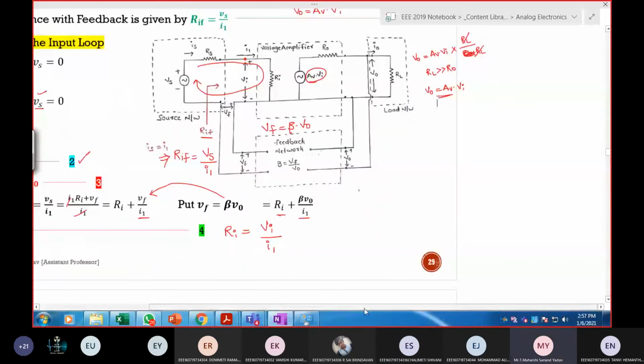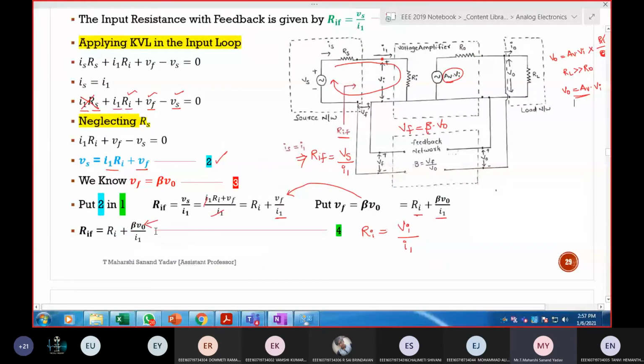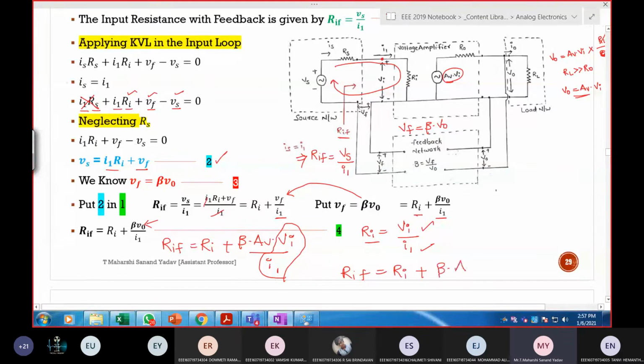What is the answer that I got? Here instead of V out, you can write it as Av into Vi. So Rif is equal to Ri plus beta into Av times Vi divided by I1, or Ii, anything is okay. See here, Ri is defined as the ratio of Vi by Ii. So can I replace this Vi by Ii as Ri? Yes, sir. Rif is equal to Ri plus beta into Av into Ri. Take Ri as common: 1 plus Av beta times.